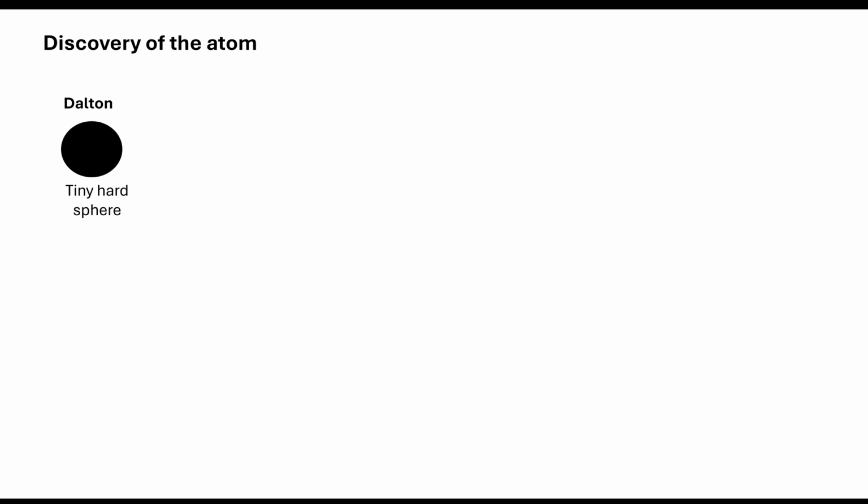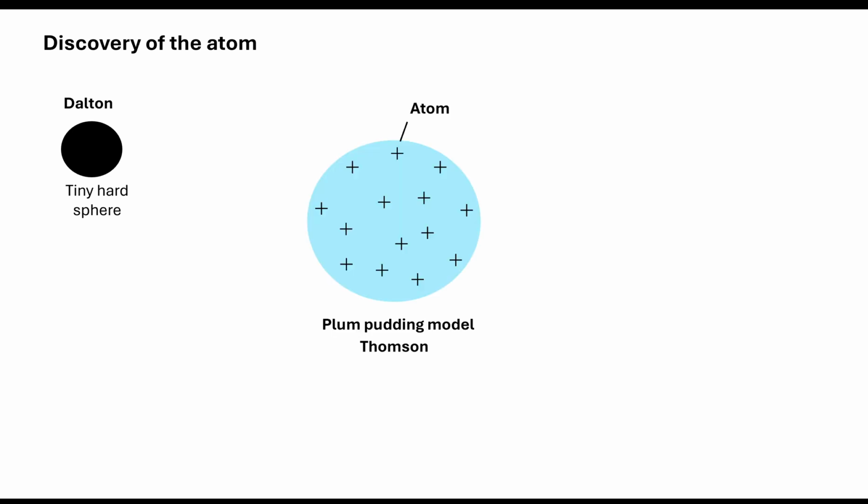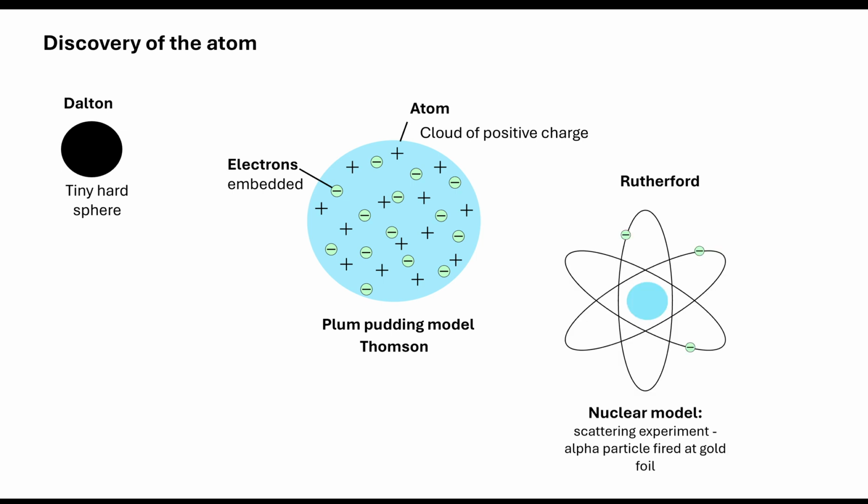Recap about the discovery of the atom. Now, Dalton believed that the atom was a tiny hard sphere. With more experimental evidence, Thomson came up with the plum pudding model, where the atom was a cloud of positive charge with electrons embedded like plums in a pudding. So Thomson discovered the electrons.